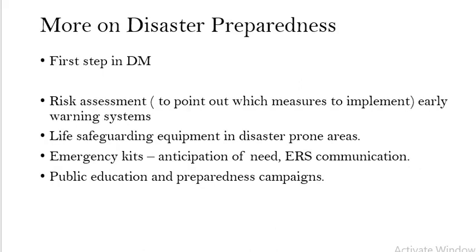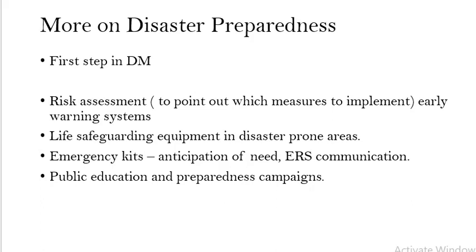What more can be said on disaster preparedness is that it involves risk assessment. Through the hazard zonation map, we know the risk in the Himalayan region or the northeastern region. So that is the risk assessment, and by this we can point out which measures are to be implemented in times of landslides, and we also can take help of the early warning systems that can help us in dealing with landslides.